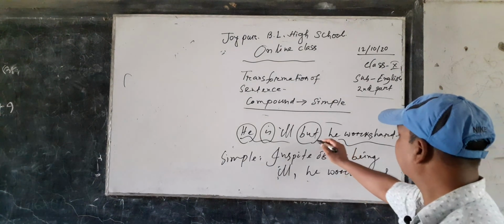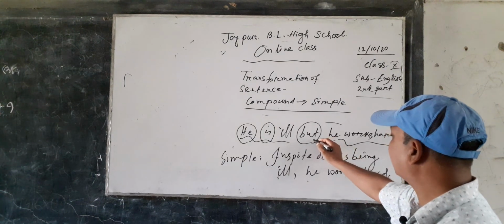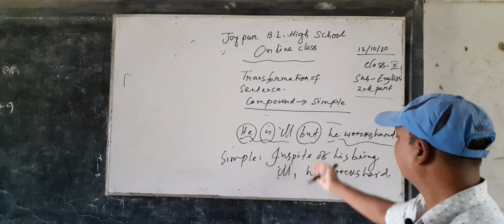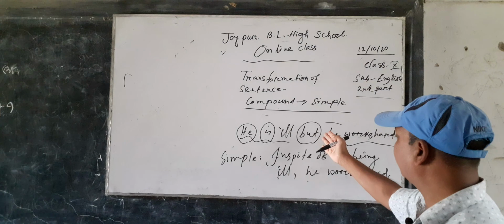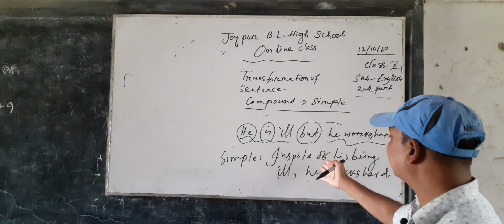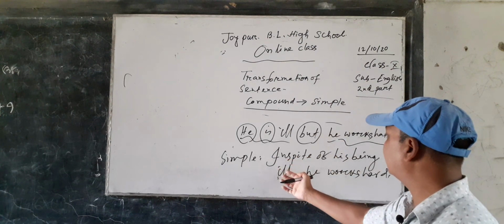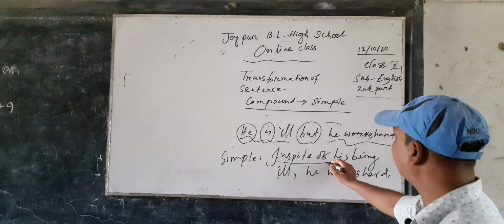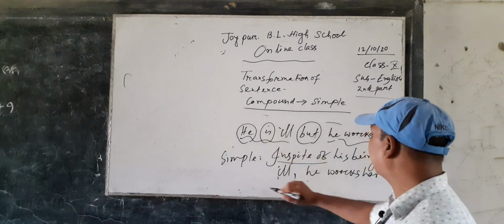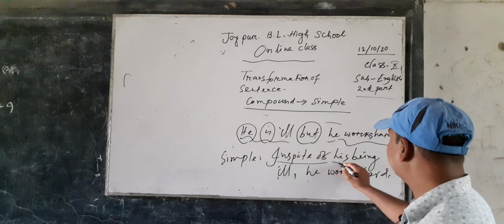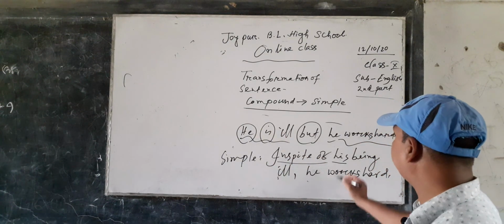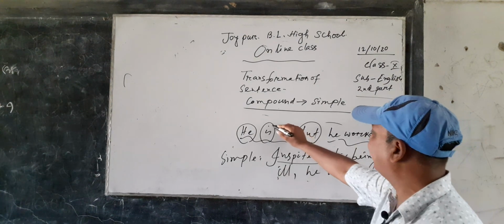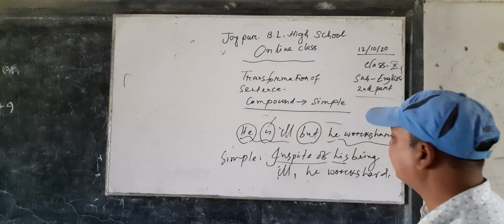When the compound sentence is combined by but, we have to make the simple sentence in this way. First, we have to write in spite of, and after in spite of, the subject must be written in possessive form, and after the possessive form we have to make the verb non-finite. And how can we make it non-finite?